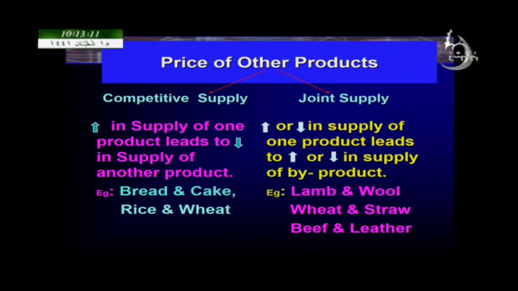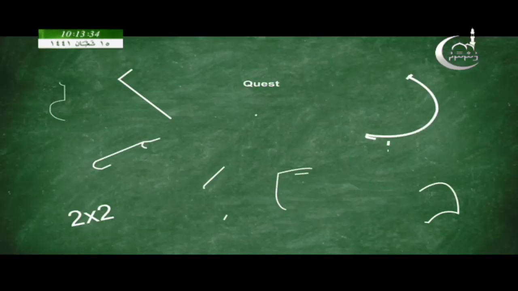If the supply of lamb increases, the supply of wool increases as well. So these kinds of products are called joint supply. That means jointly supplied. The production of one product leads to the production of another one. So these are the main factors affecting supply of a product.